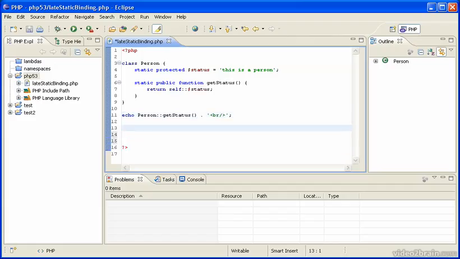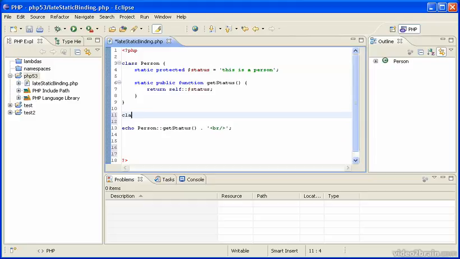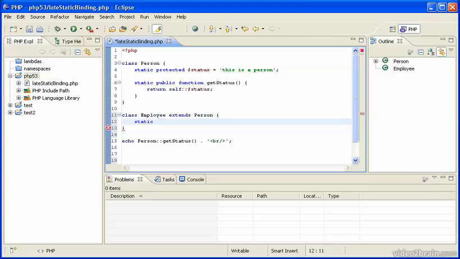Now, what if we were to add another class? Let's say Employee, which is a kind of person, therefore it extends Person. And it has its own static variable, status, "this is an employee". And now if we change this to Employee, what do you think we're going to get as output here? Are we going to get "this is an employee", or are we going to get "this is a person"?